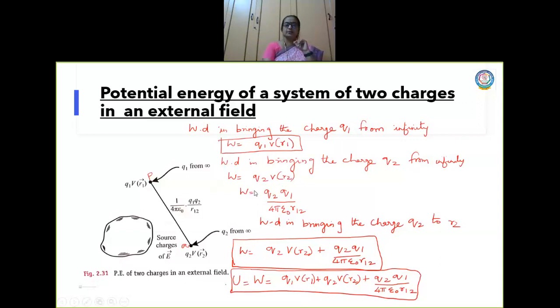Now, again I have to do a work which is against the electric field that is created due to charge Q1 at P. So, that is given as Q2 Q1 by 4 pi epsilon naught R12. So, this is the work done in bringing the charge Q2 to R2. This is Q2 V at R2 plus Q2 Q1 by 4 pi epsilon naught R12. Now the final formula is the total work done in assembling the charges Q1 and Q2 at positions P and Q in an external electric field is given by this formula.